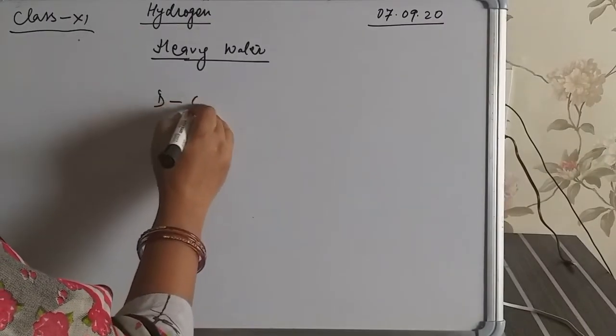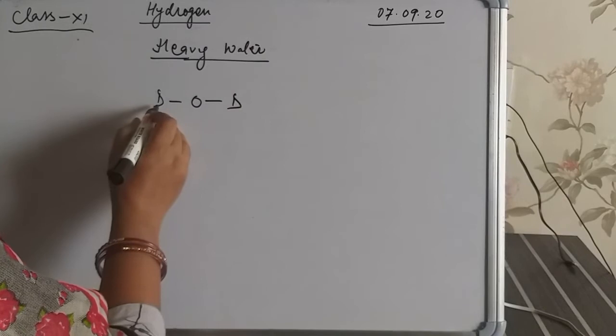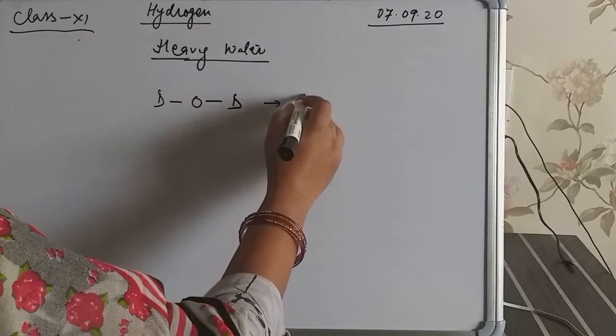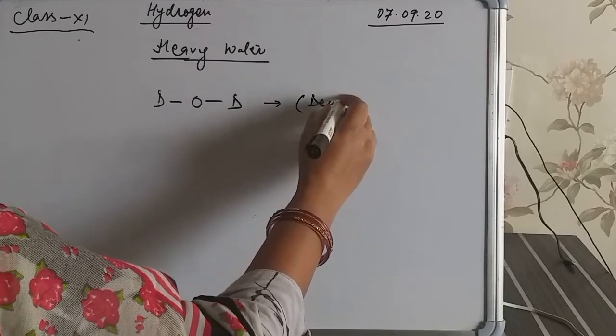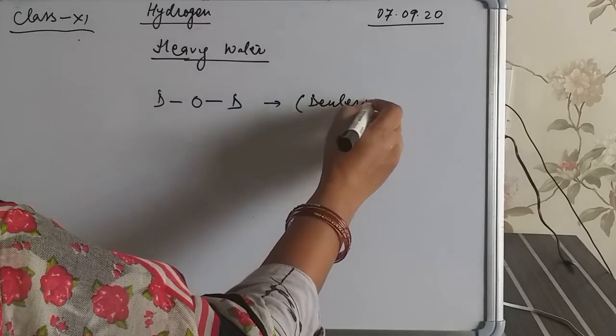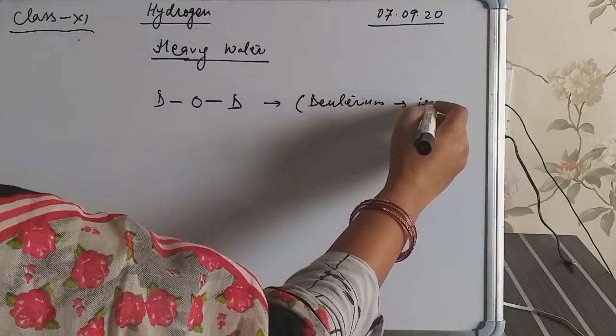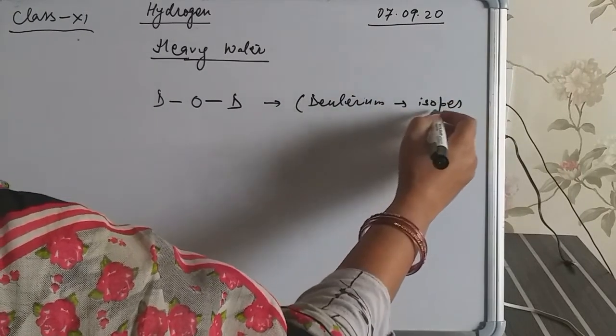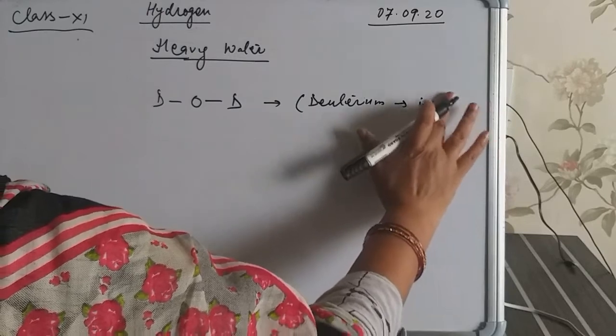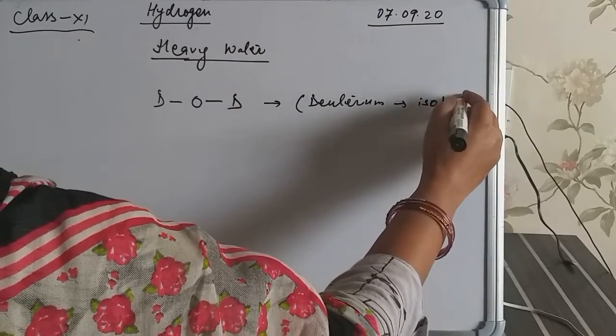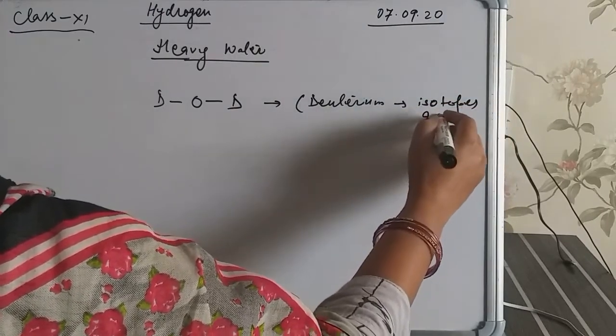Like water, it is also represented like this, but instead of H, D is written. It is called deuterium. D stands for deuterium. We know that it is the isotope of hydrogen, not water.